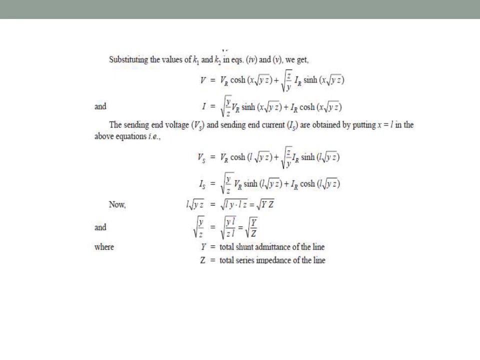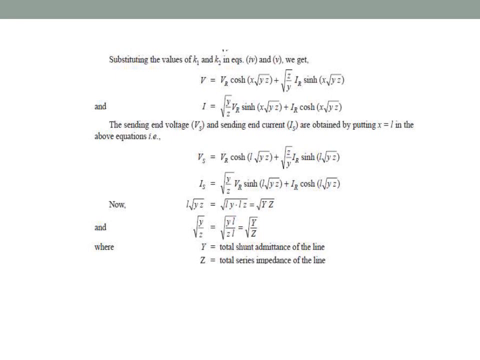The sending end voltage Vs and sending end current Is are obtained by putting x is equal to L in the above equations, that is considering the total length. Actually, the purpose of calculating V and I is to get the relation of Vs and Is in terms of VR and IR.